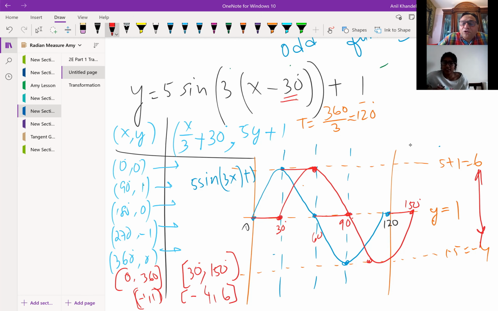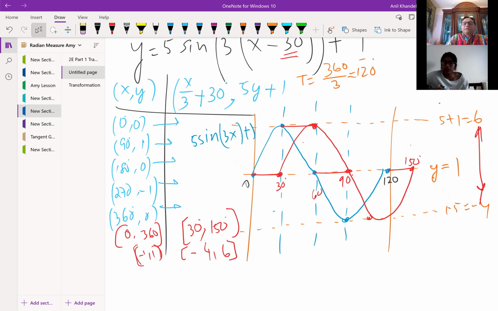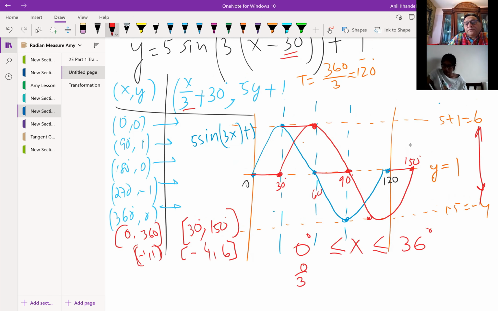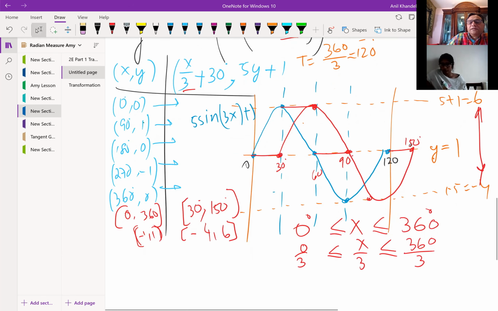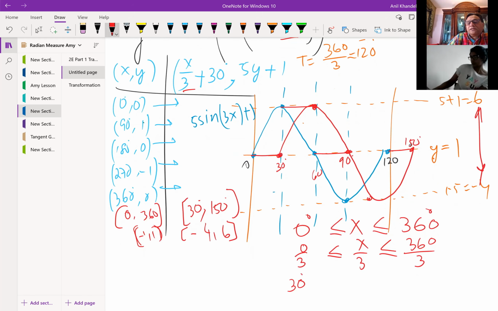I could also find the domain algebraically like this. This is much easier, right? We're saying the domain is the x value, which is between 0 and 360 degrees, correct? Now look at the transformation. X divided by 3. So let me just divide 0 by 3. We get x divided by 3, and 360 divided by 3 is 120, correct? And now we'll add 30 degrees. So when you add 30 degrees, 0 plus 30 is 30 degrees. Here we have x over 3 plus 30 degrees, and here you have 120 plus 30 degrees. Do you see that? 150?